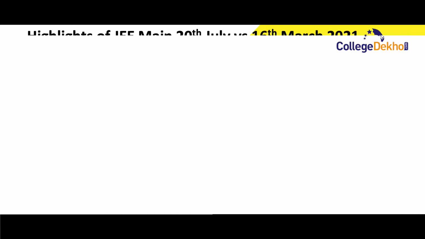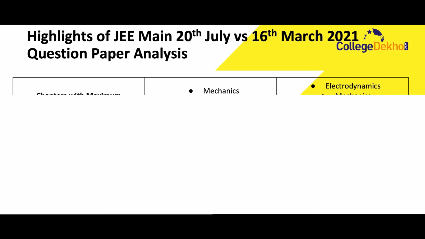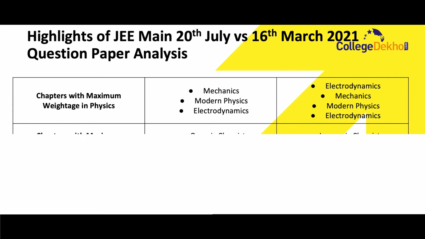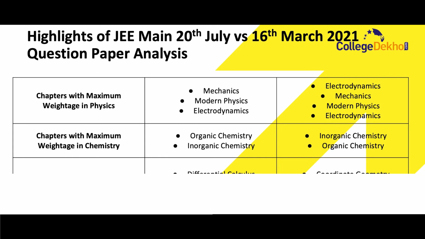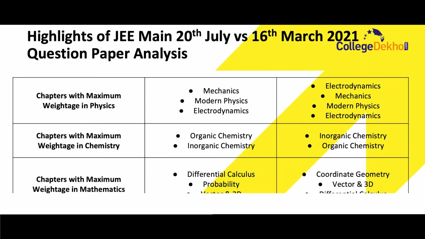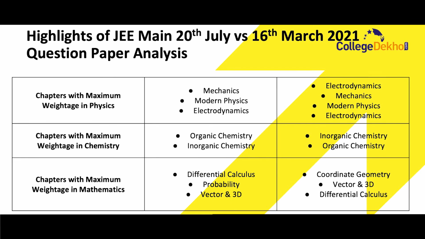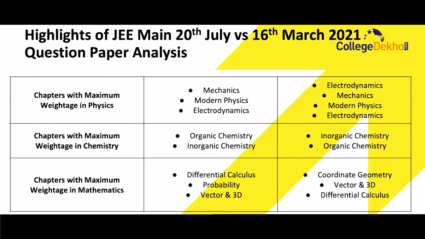Now, the chapters that had the maximum weightage in physics were mechanics, modern physics and electrodynamics for the 28th July exam, while for the 16th March exam, the important topics in physics that had the highest weightage were electrodynamics, mechanics, modern physics. The chapters with maximum weightage in chemistry for the 28th July exam were organic chemistry and inorganic chemistry, and the same was for the 16th March exam also. Inorganic chemistry and organic chemistry dominated the chemistry paper.